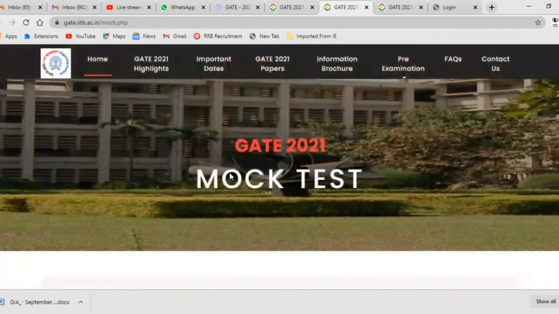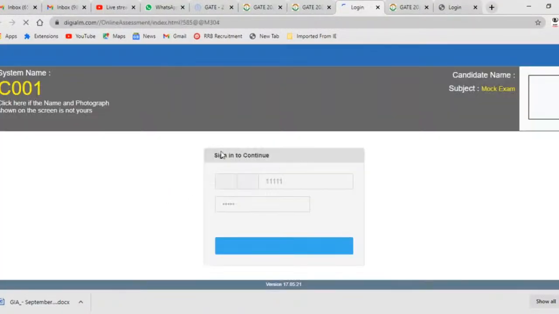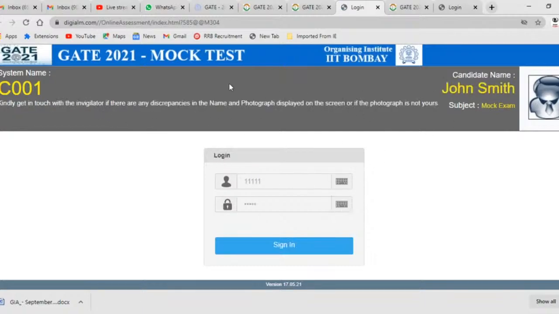Here I will click, and if you're from electronics and communications, I'm going to click on this. On the examination day, when the electronics paper will be happening, this is the kind of screen you will be facing at the center. Here will be the system name, and here is going to be your candidate name, like John Smith. Once you put down the password and everything, you have to sign in, and then you have to read the instructions. 20 minutes will be given for reading the instructions, then your examination will start.